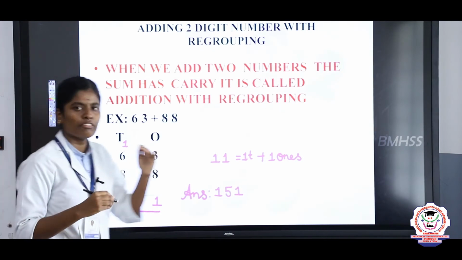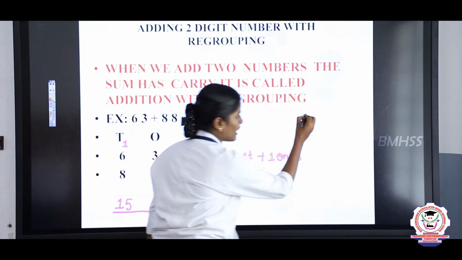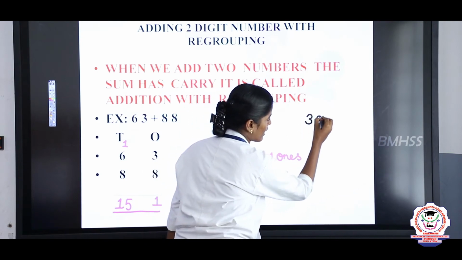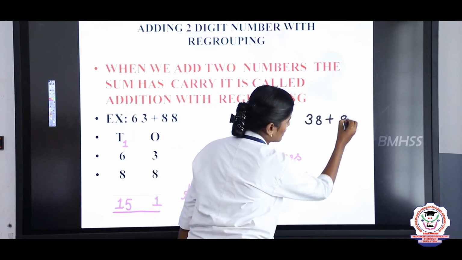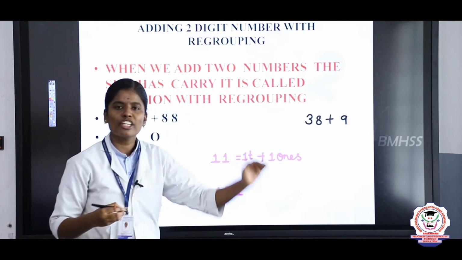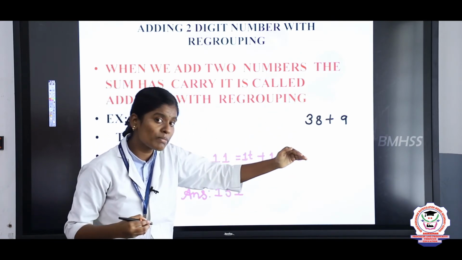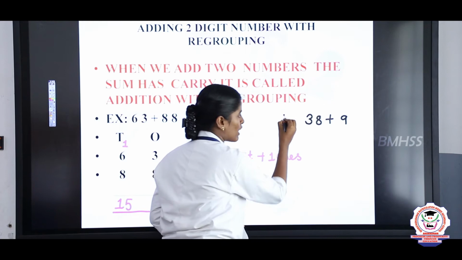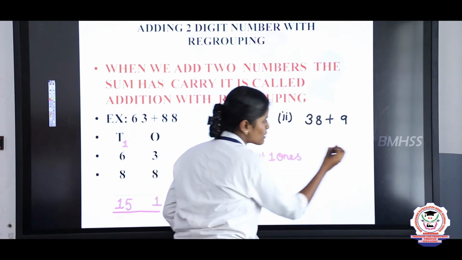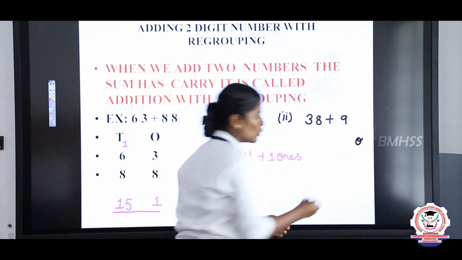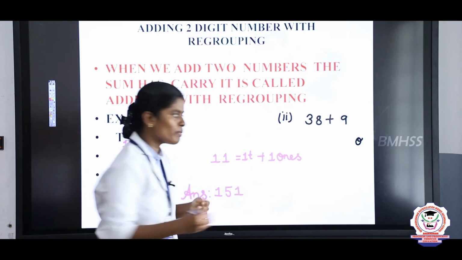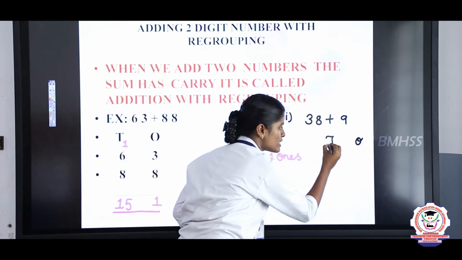For example, first they are given 38 plus 9. First you are going to write the place values. What is the first place value? The first place value is ones. Next you will write the second place value. The second place value is tens.